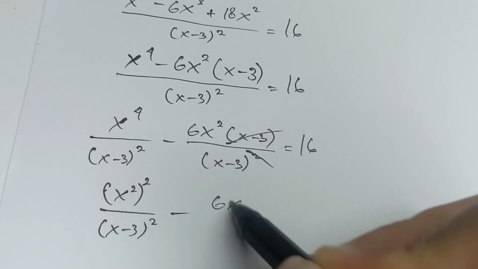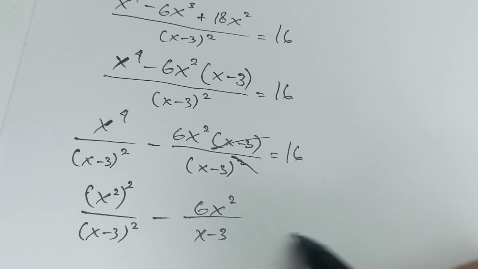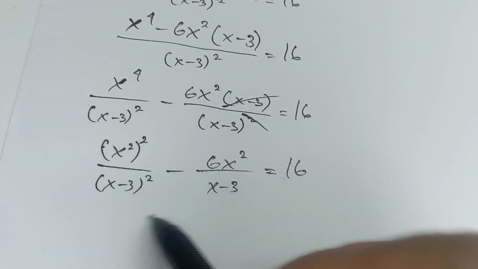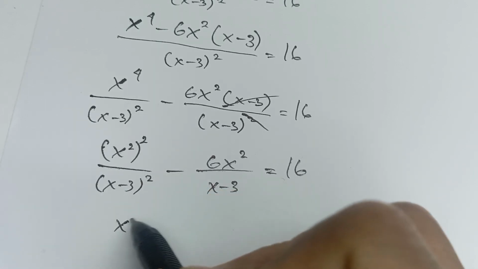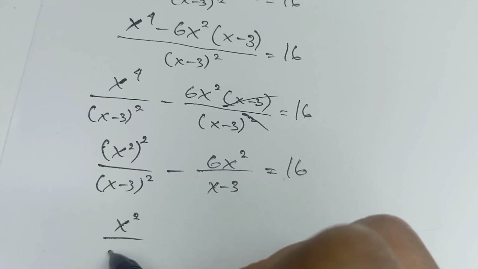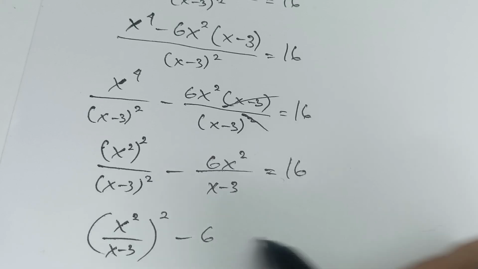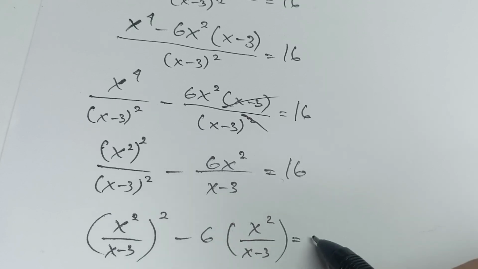So we have (x squared over x minus 3) squared minus 6 times x squared over (x minus 3) equals 16.